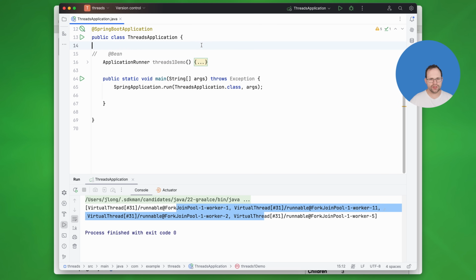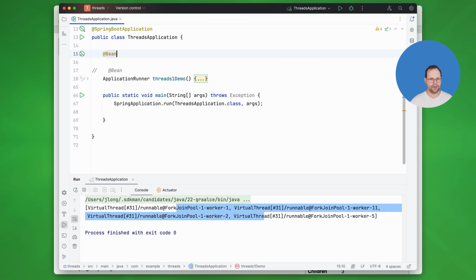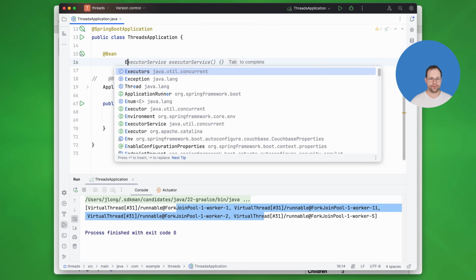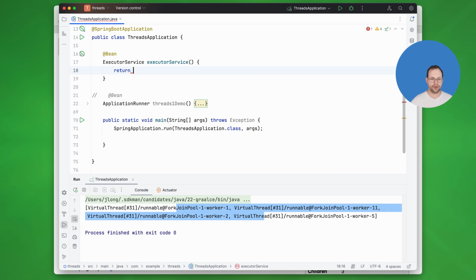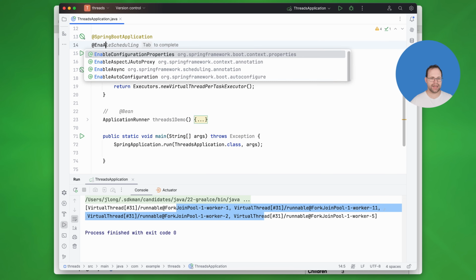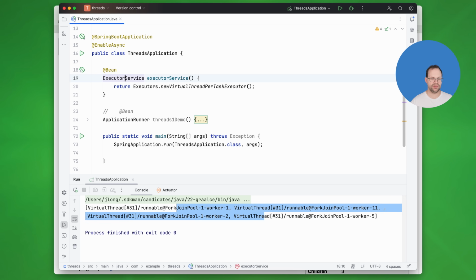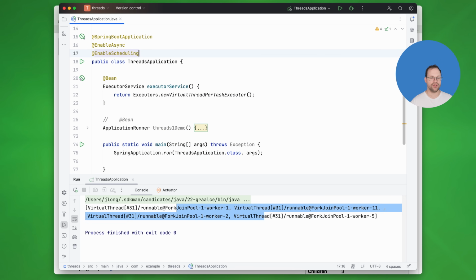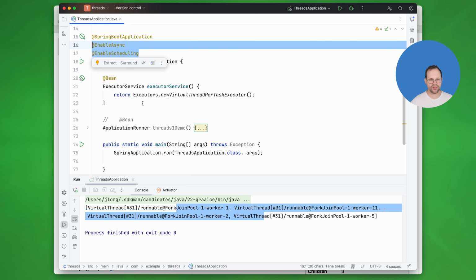So if you're using Spring Boot, it's pretty straightforward to define your own executor, right? So I can say executor service, blah, return my own executor service, like so. And that'll get used in a lot of the different places that Spring Boot is looking for thread pools. But there are some well-known beans whose name you have to match and so on. If you're doing @EnableAsync, for example, and you're doing scheduled methods or async methods, @EnableScheduling, you can do these kinds of things. If you're doing these kinds of things, then this will get plugged in.